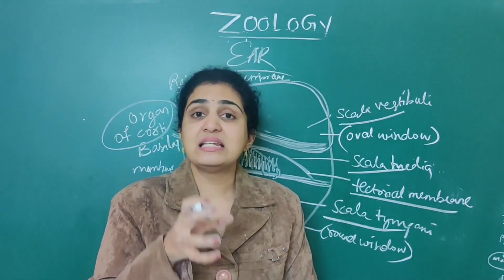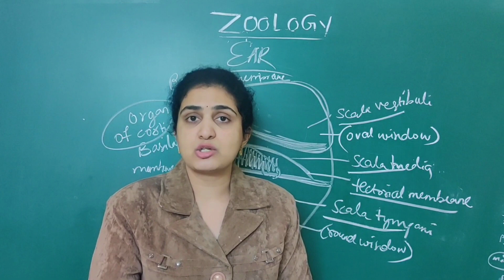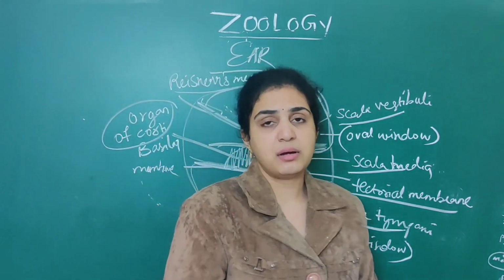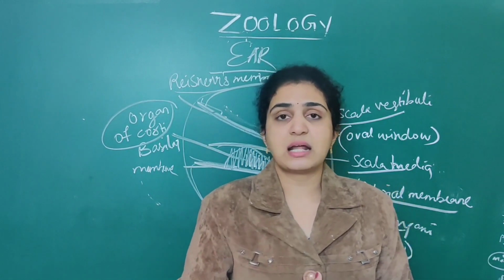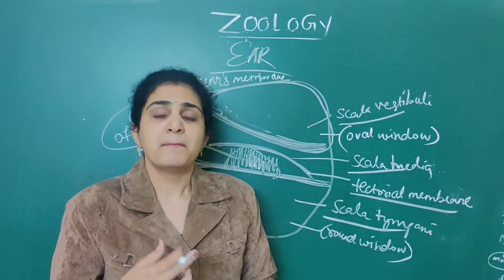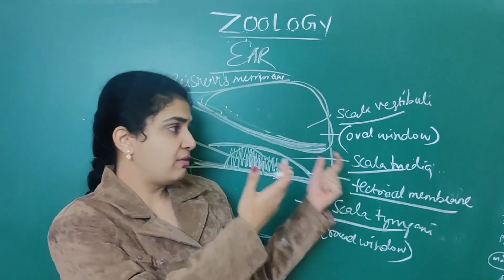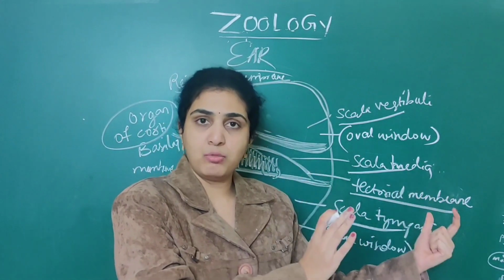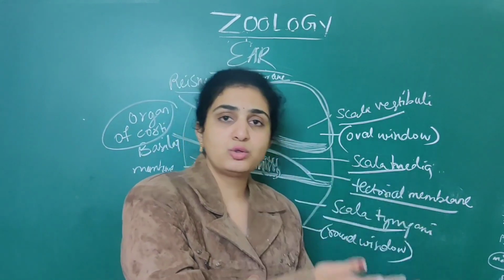And in the middle ear, there are three ear ossicles that are associated with it: malleus, incus, stapes. Malleus connects to the outer ear, incus is the middle bone, and stapes connects to the inner ear.